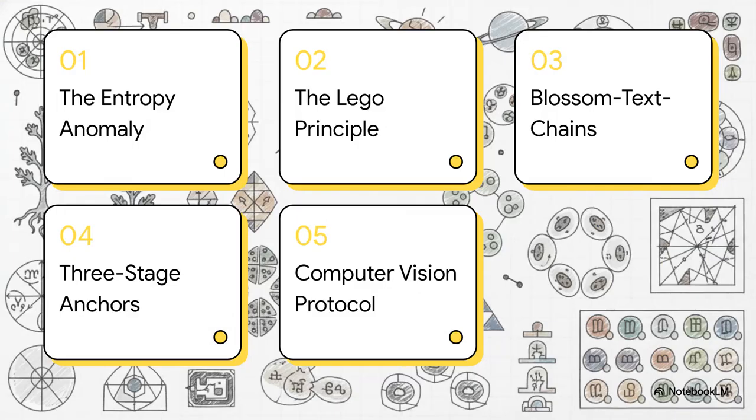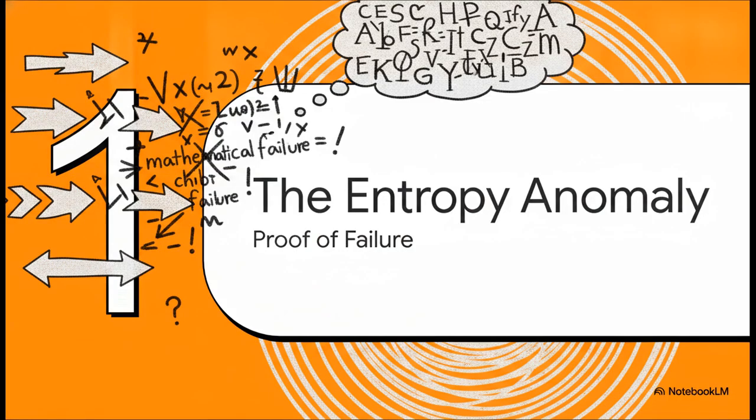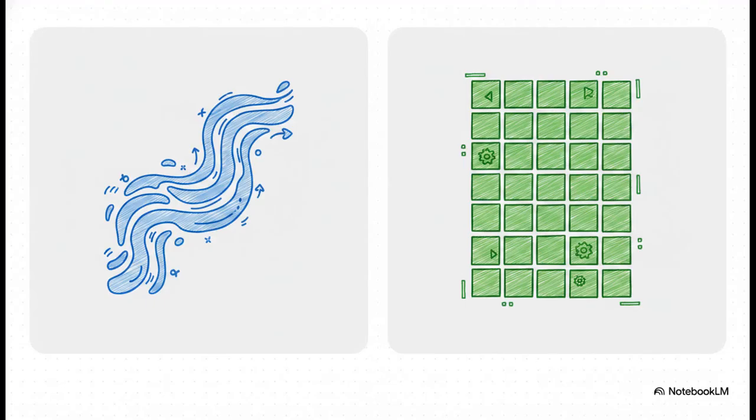All right, here's our scientific roadmap for today. First, we'll look at the entropy anomaly. Second, the Lego principle. Third, the drawn blossom text chains. Fourth, the three-stage anchor mechanics, and we'll wrap it all up with the computer vision protocol. Okay, starting with section 1, the entropy anomaly, which gives us the mathematical proof of why the old methods failed. Let's dive straight into the hard numbers.